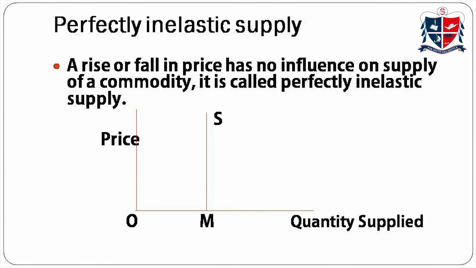Second one is perfectly inelastic supply. In perfectly inelastic supply, a change in price causes no change in quantity supplied. Here, the supply curve will be a vertical line and it is parallel to the y-axis. And here, the elasticity of supply is equal to 0.